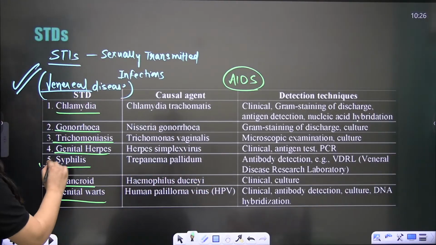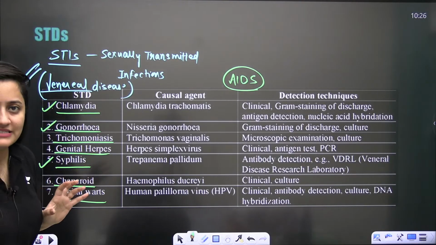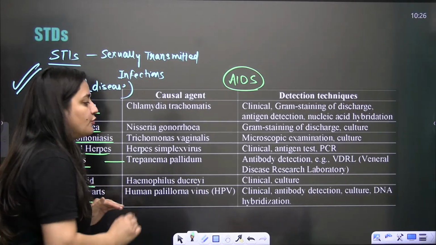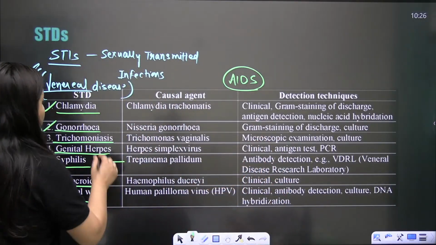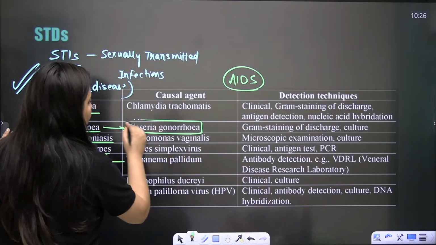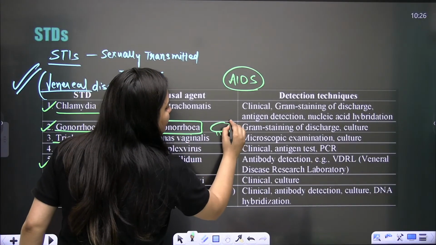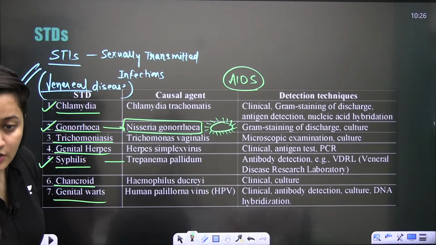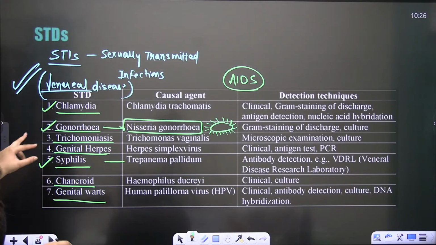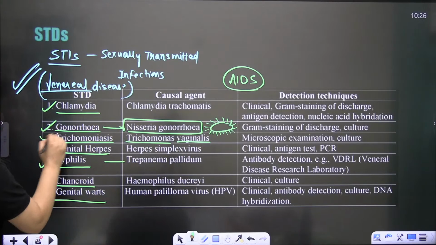Just say syphilis, gonorrhea, chlamydia. These are bacterial STIs. Syphilis is caused by Treponema pallidum. Gonorrhea is caused by Neisseria gonorrhoeae, again a bacterium. Here, the bacteria have fimbriae, and that fimbriae helps the bacteria attach to the host. Trichomoniasis, caused by Trichomonas vaginalis, is a protozoal disease.